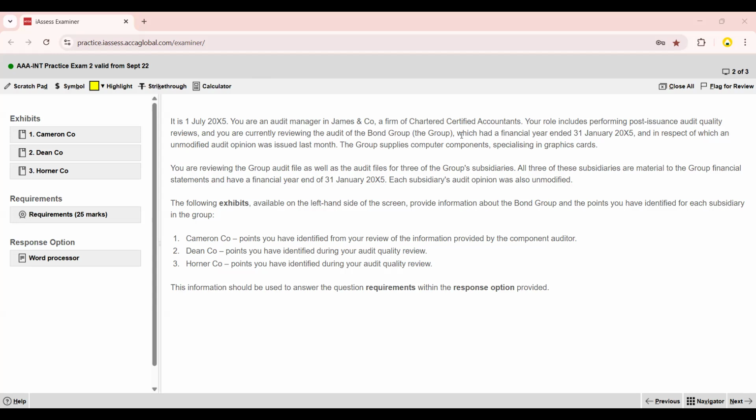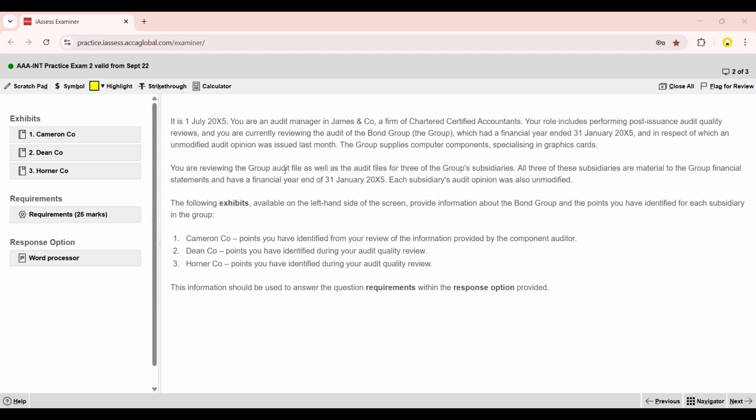The group, which had a financial year ended 31st January 2005, and in respect of which an unmodified audit opinion was issued last month. The group supplies computer components specializing in graphics cards.